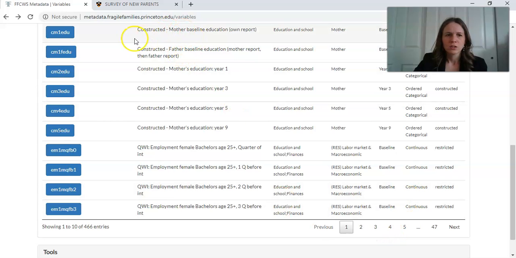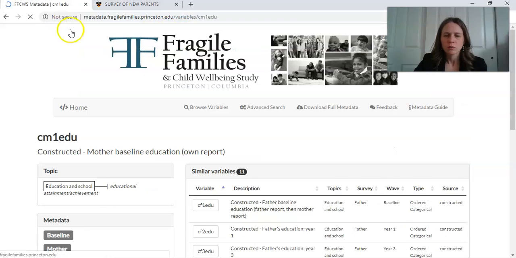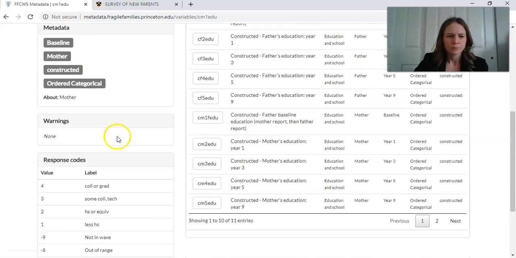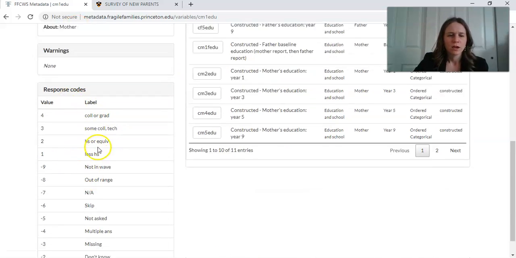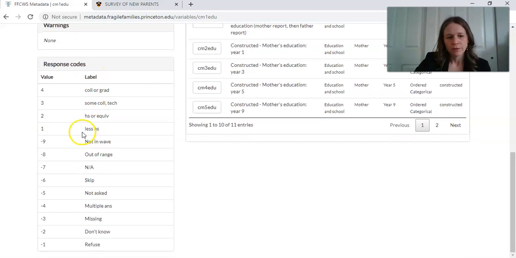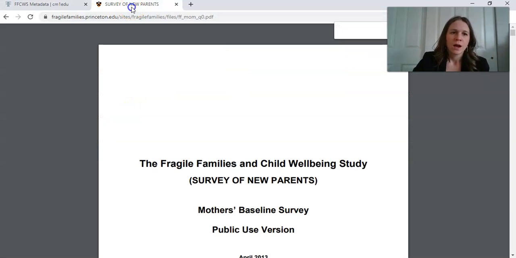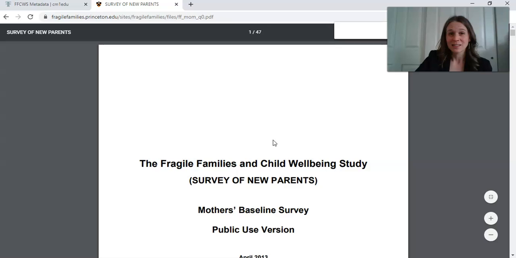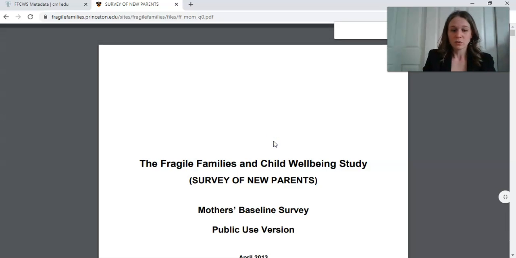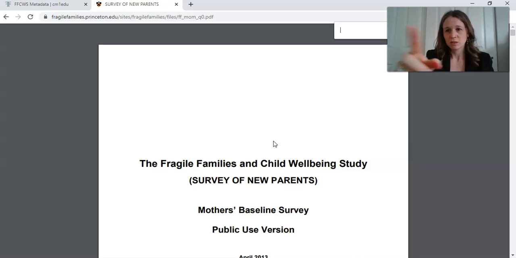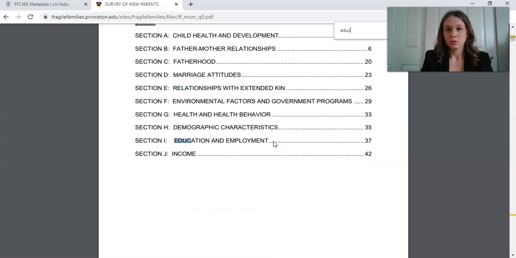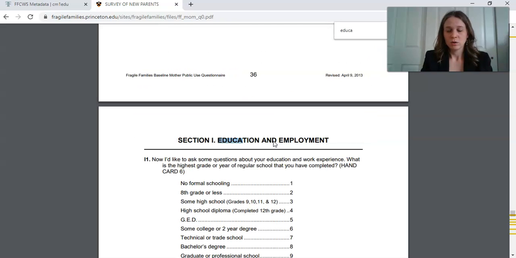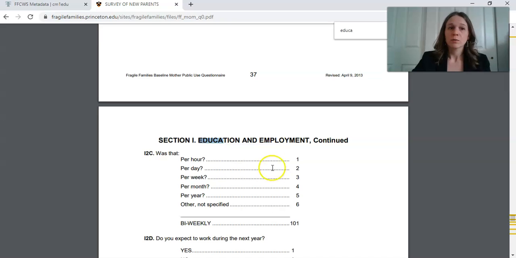So if we look at the constructed mother baseline education own report, let's see. It gives us here the response codes over on this side for how the mothers responded about their high school. This is the other one that I said I think is a little easier to use. I'm not on a Mac, so I use Control F to come up with that search box there. I might type in education, and I can just search through to look at different education variables. This is just something that you kind of need to play with and look around.